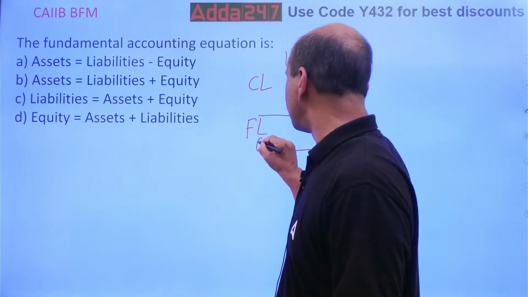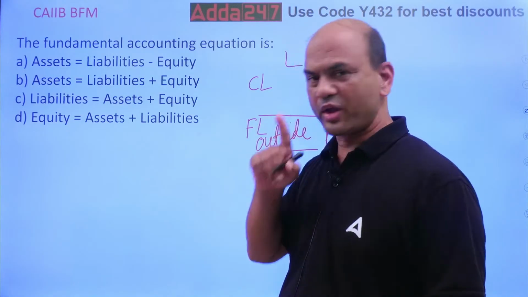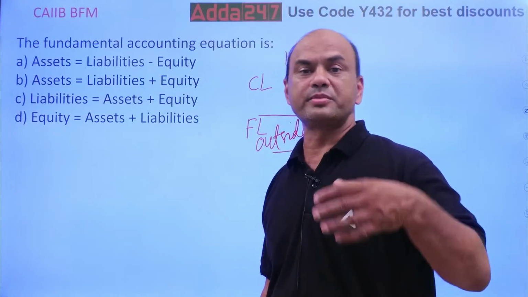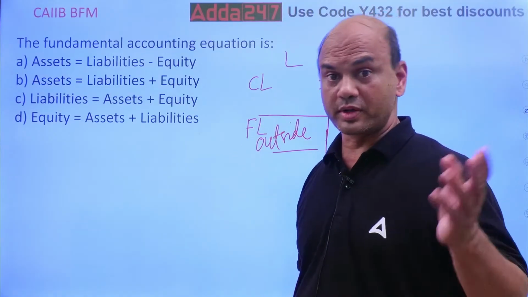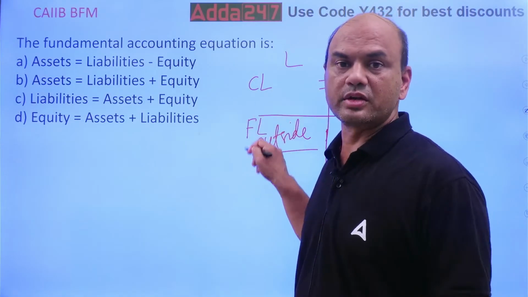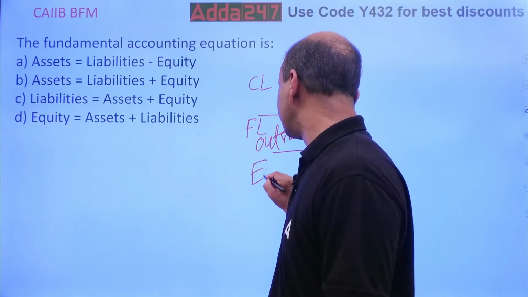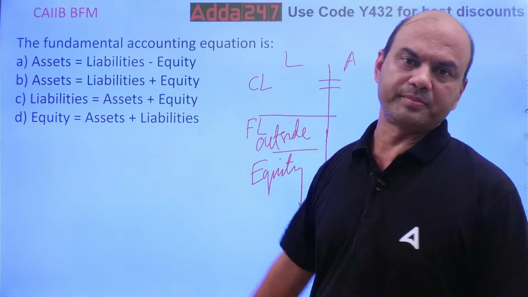One is outside. Outside means I've taken a loan from outside. Okay, if I am, let's say, XYZ bank, I've taken a borrowing from some other bank. So that will also come over here. Long-term borrowing. Short-term will come under this. Long-term will be under this. And second is your equity part. Equity, this. Or we call it inside liability.